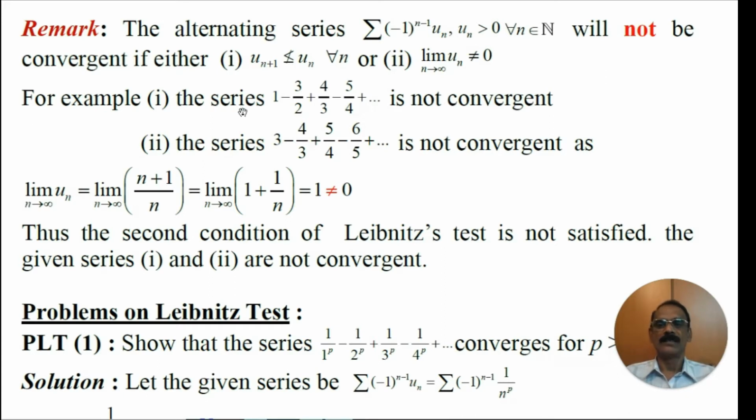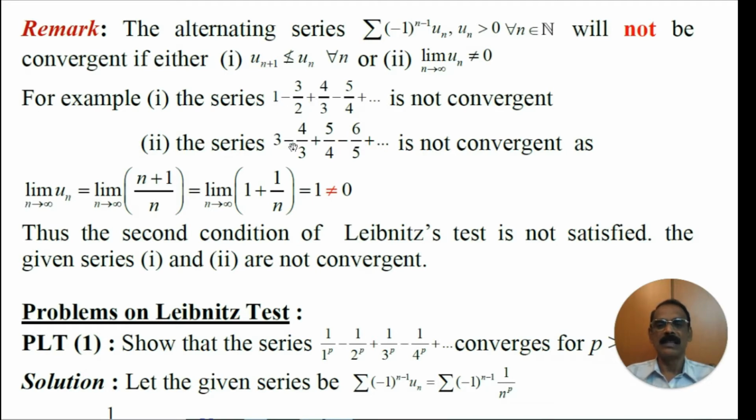For example, the series 1 - 3/2 + 4/3 - 5/4 + and so on is an alternating series because the terms are alternately positive and negative: positive, minus, plus, minus, and so on. Here what is u1? u1 is 1, which is positive. What is u2? u2 is 3/2, which is positive. What is u3? 4/3, which is positive. What is u4? 5/4, which is greater than 0. Therefore, this series is an alternating series.